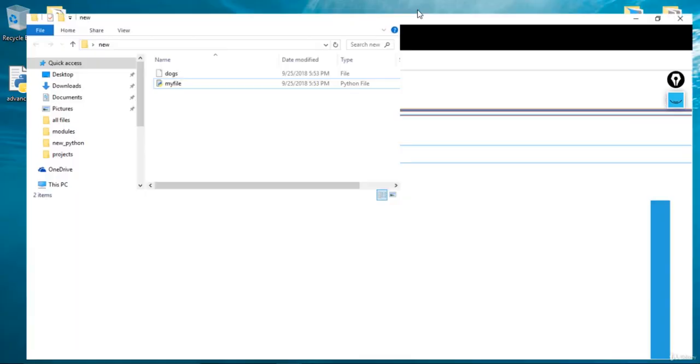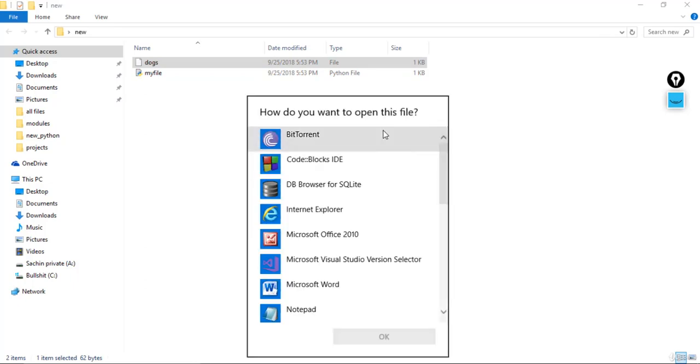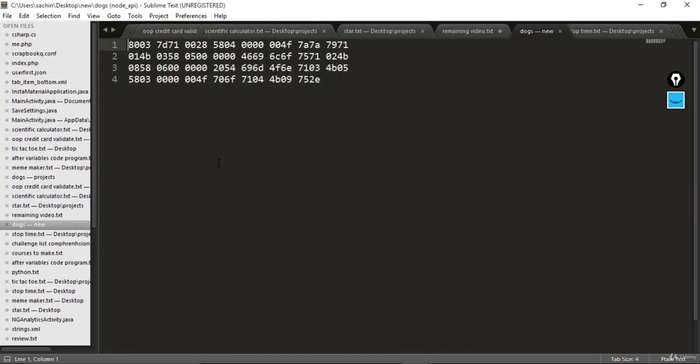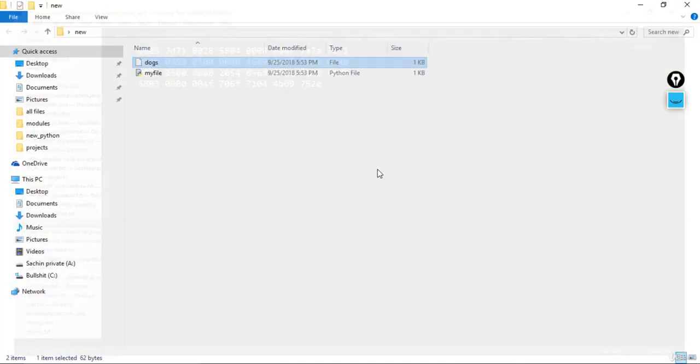Let's go to this new file, and you could see we have the dog file created over here. If you open this dog file, let me open it with Sublime Text. Then you could see this is our serialized object. So the next thing you can do is unpickle the file.